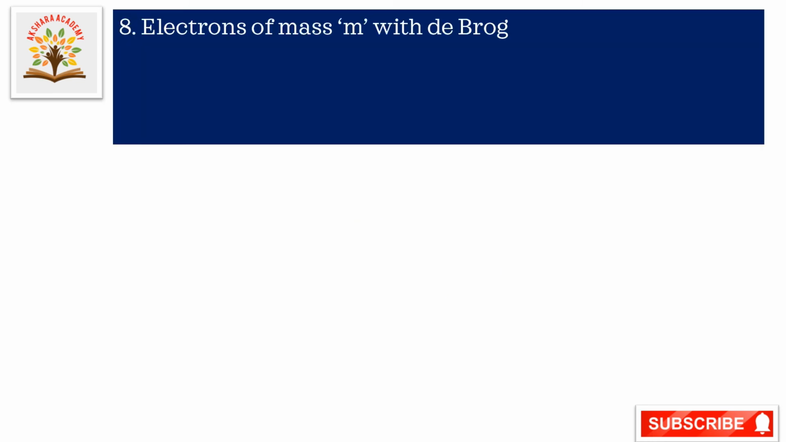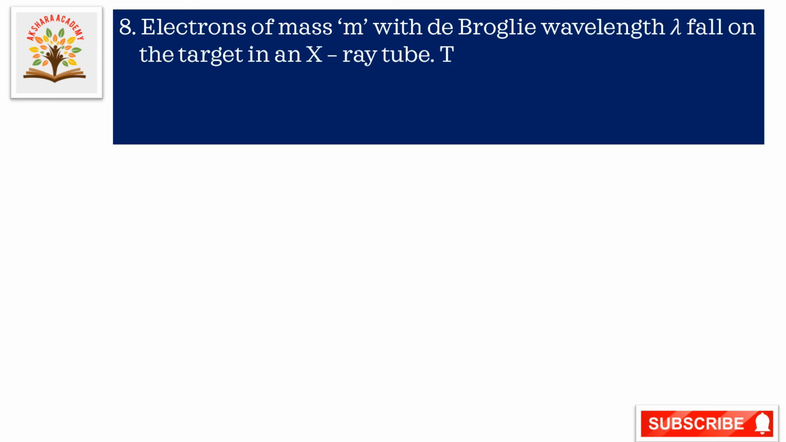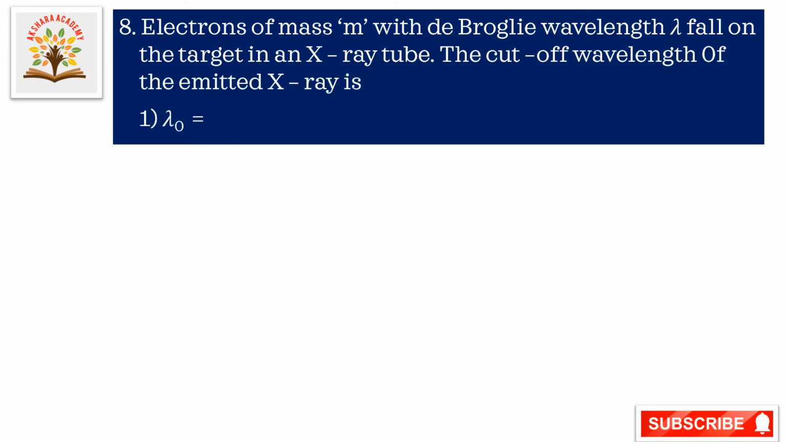Electrons of mass m with de Broglie wavelength lambda fall on the target in an X-ray tube. The cutoff wavelength of the emitted X-ray is. Now let us go to the solution.